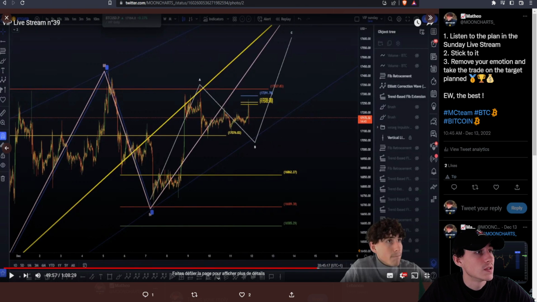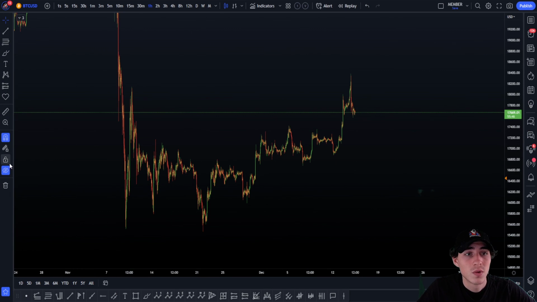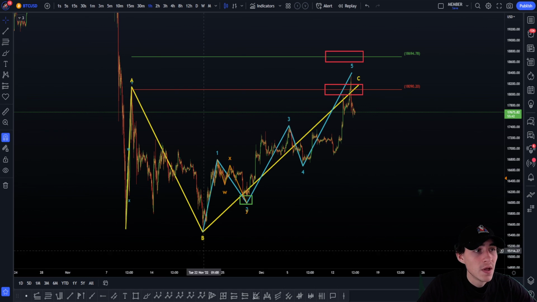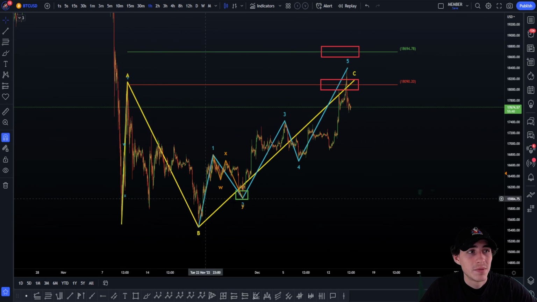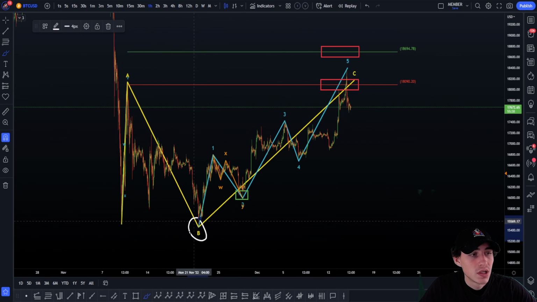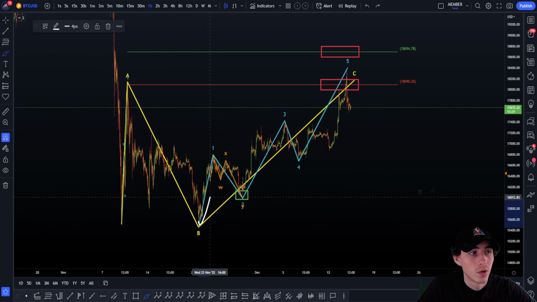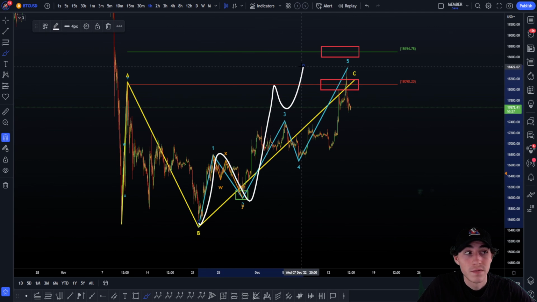Okay, so since then, I'm just going to add the waves here so you can see everything. Here we were looking for this ABC flat before we take the low here already. The plan was really, if we take the low here, we're going to look for this ABC flat. So 5 waves correction, 5 waves. Clearly here we look for a 1, 2, 3, 4, 5 impulsive first of all. That is what we planned at the very beginning.